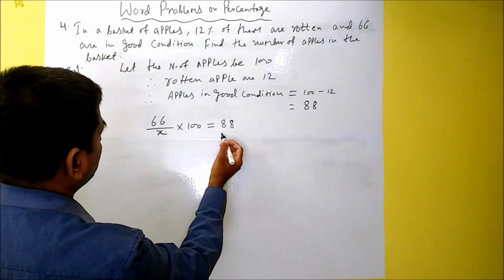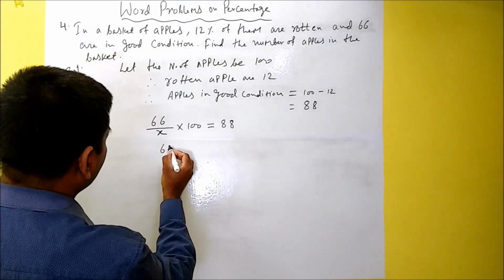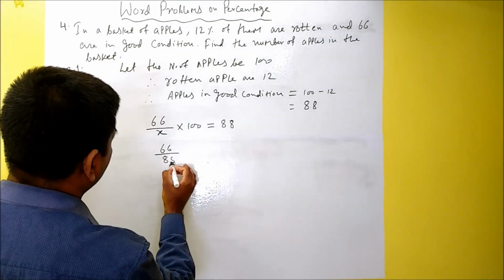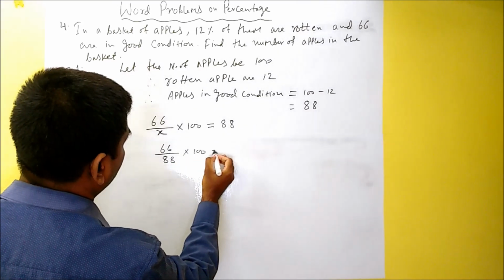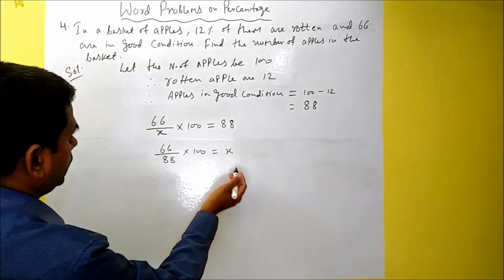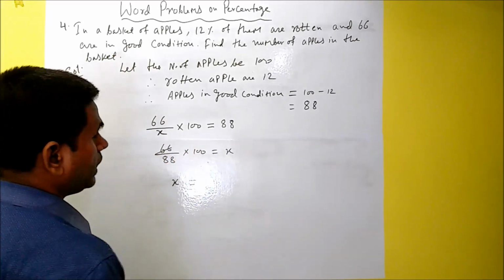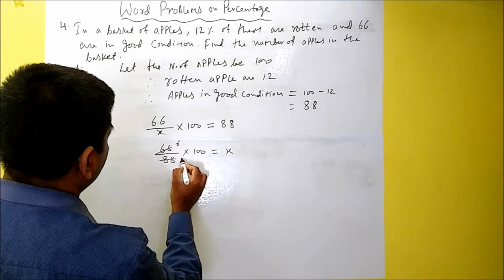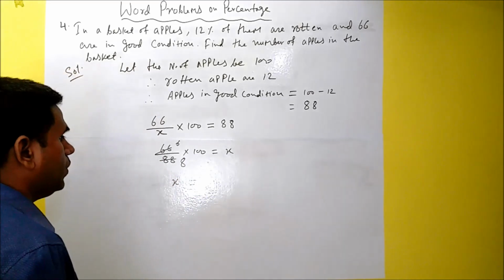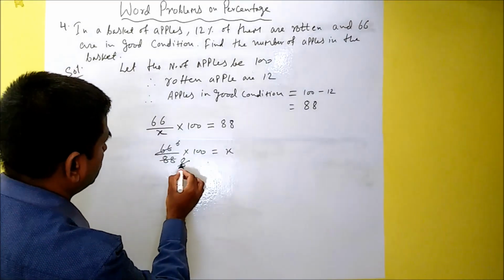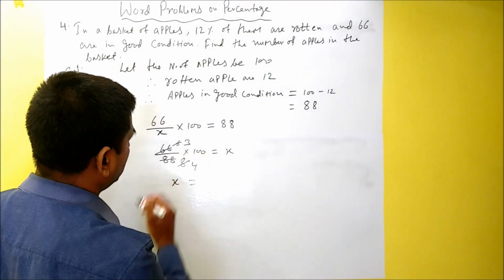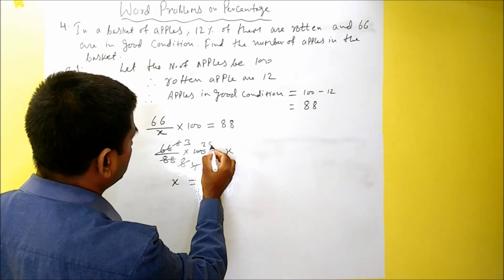Okay, so to solve this, it gives us like this, is equal to x, which in fact x comes this side, and then if we cancel with 11, 6 by 8. Okay, now 4, 3 and 4, this is 25.